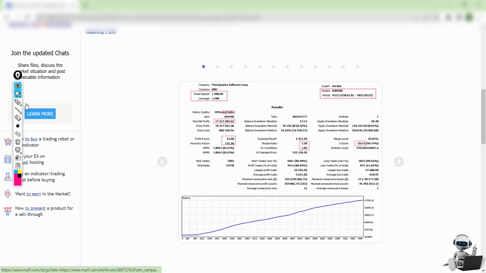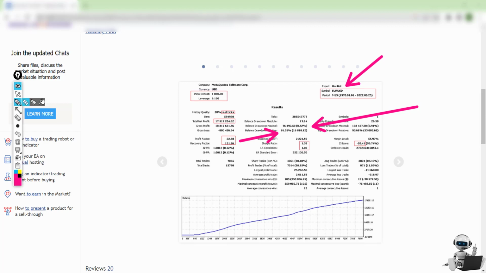Now we can see the backtest from the creator. He made one backtest on Euro US dollar from 1970 until now. The drawdown is only 0.52, which I don't know if that's realistic, or maybe 16%. This will be the balance drawdown, and he made like $17 million from only $1,000, which is absolutely an amazing result.